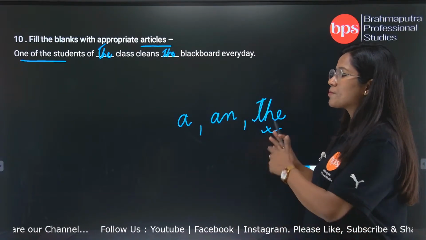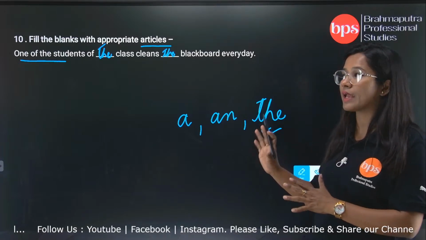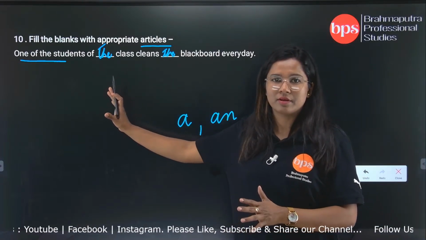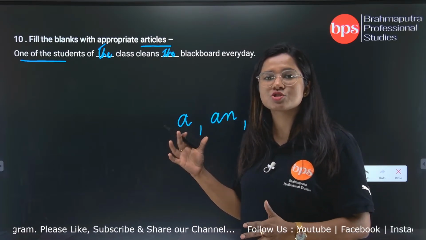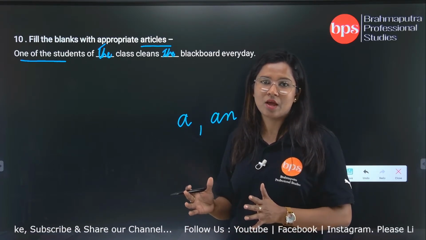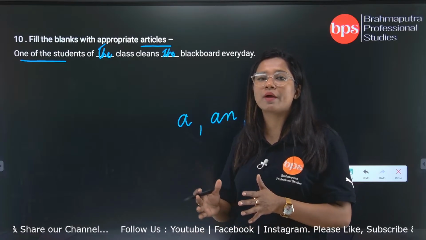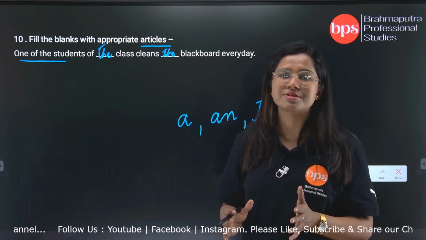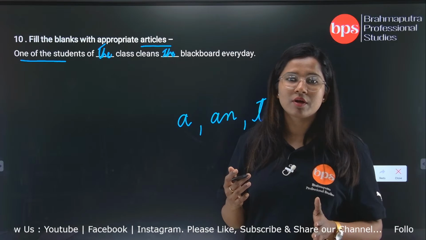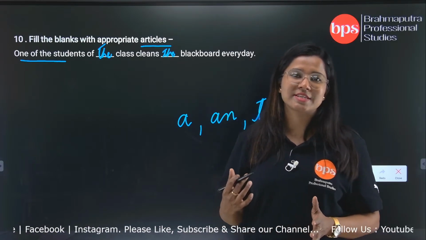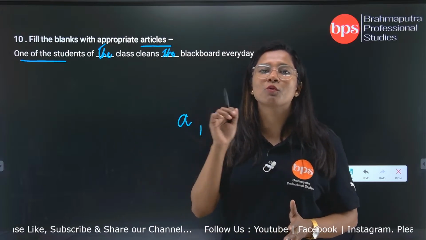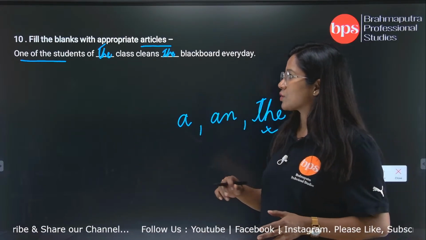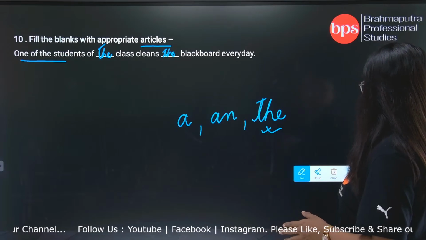So when you get the options, place the options and read the sentence yourself, and check in your own mind whether the sentence is exact. When you apply those options to your answers and your mind tells you that yes, it is a correct answer, then you go for it. So let us wind up for today's session.